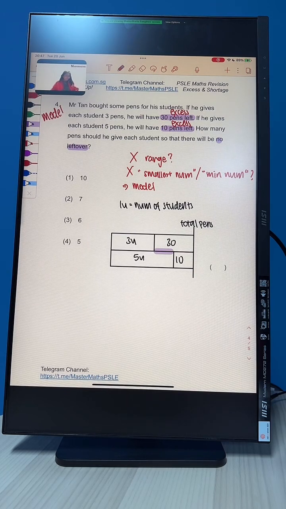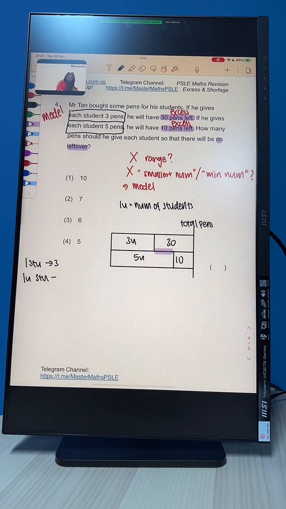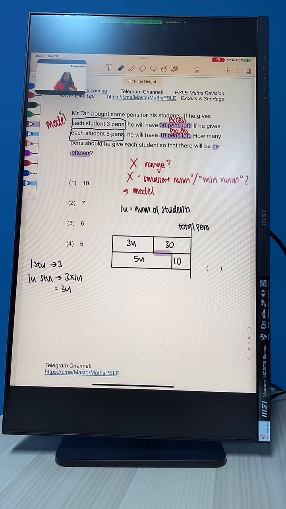Okay, one last minute. Where did I get the 3 units and 5 units from? It's because of the cases here. Each student gets 3 pens, each student gets 5 pens. Okay? 1 student, 3 pens. 1 unit of students will get 3 times 1 unit to give us 3 units. So that's how I get 3 units of pens. Similar to the second case as well. Clear?